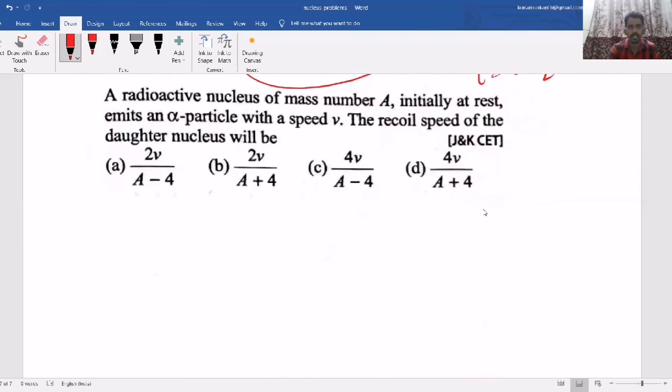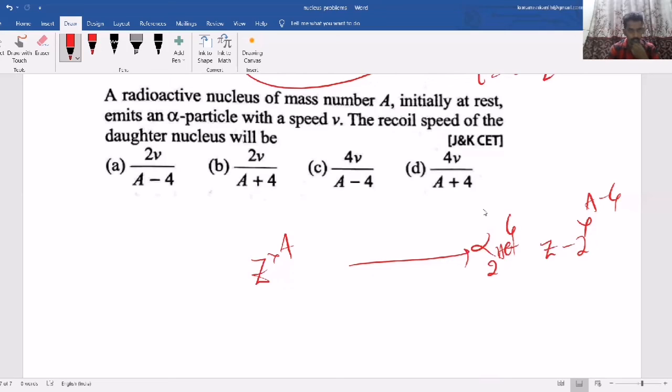Now one last and final question. A radioactive nucleus of mass number A initially at rest emits an alpha particle. So one atom is there, Z X A. Now it emits an alpha particle, so it will become Z minus 2 Y A minus 4, where alpha particle means helium 4 with charge 2. Then the recoil speed of the daughter nucleus. See, initially at rest means linear momentum 0. Now one mass is A minus 4 and that is the daughter nucleus.